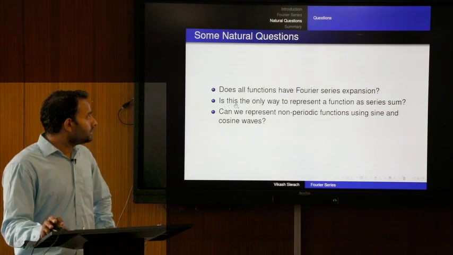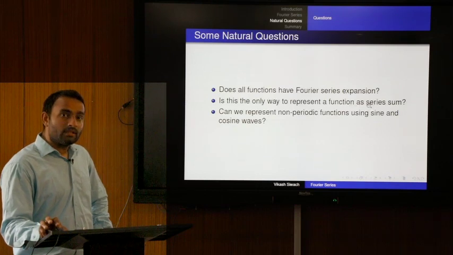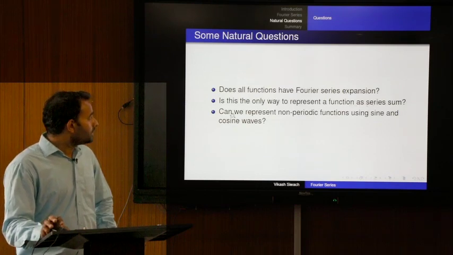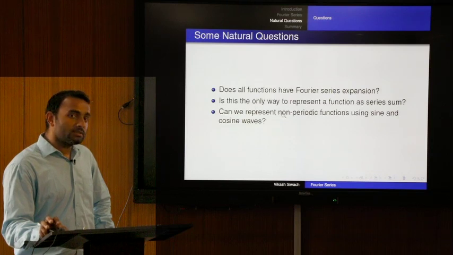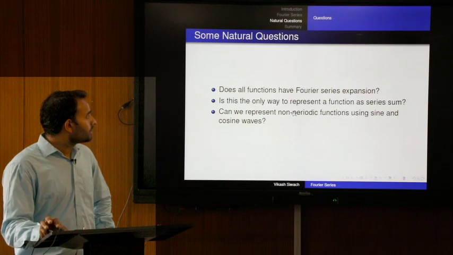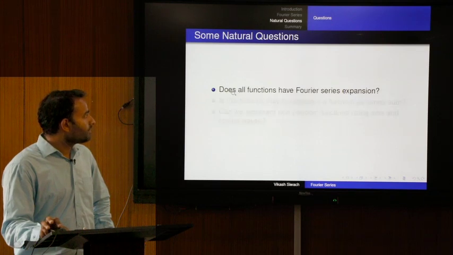Another question is: is this the only way to represent a function as a series sum? Third is: can we represent non-periodic functions using sine waves and cosine waves? The sine wave and cosine waves are periodic. Can we represent some non-periodic function using these? So, we will answer all of these questions one by one. The first question: do all functions have a Fourier series expansion?